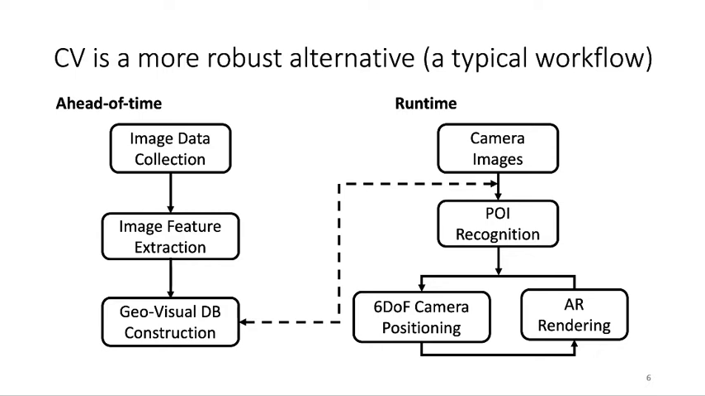At runtime, when the user points her camera to a building, the camera images will have the relevant features extracted and compared to the features pre-extracted in the geovisual database to find the most similar image. And then they can get the POI information. Through other computer vision algorithms, it can continuously infer the 6 DOF camera positions to support the real-time AR rendering.